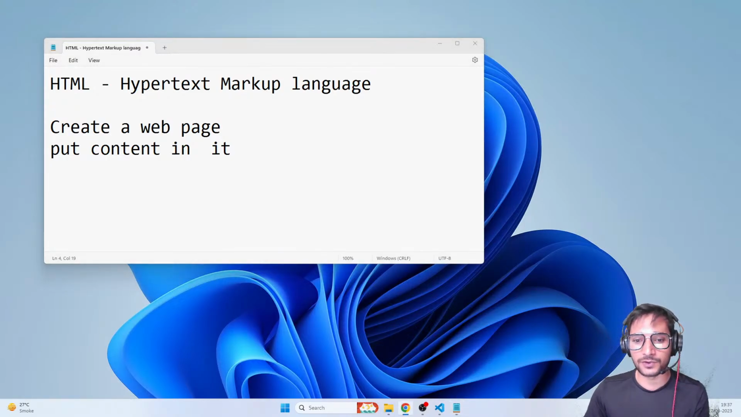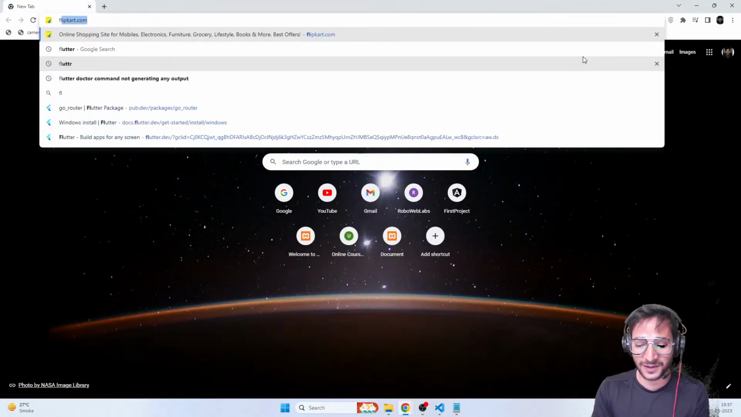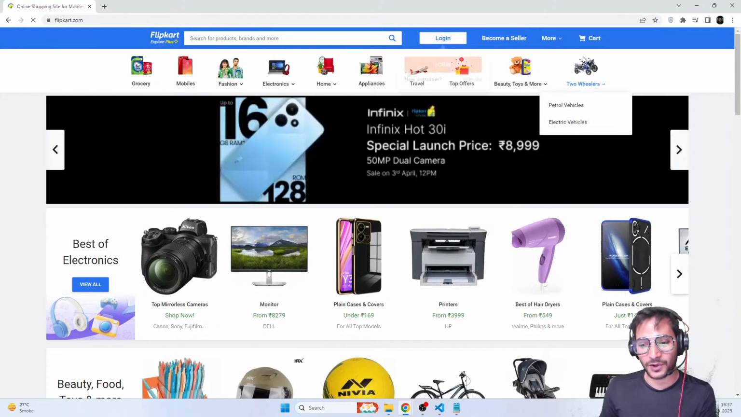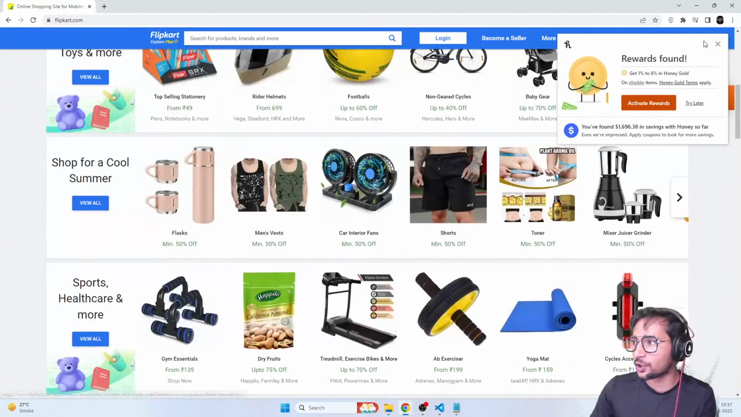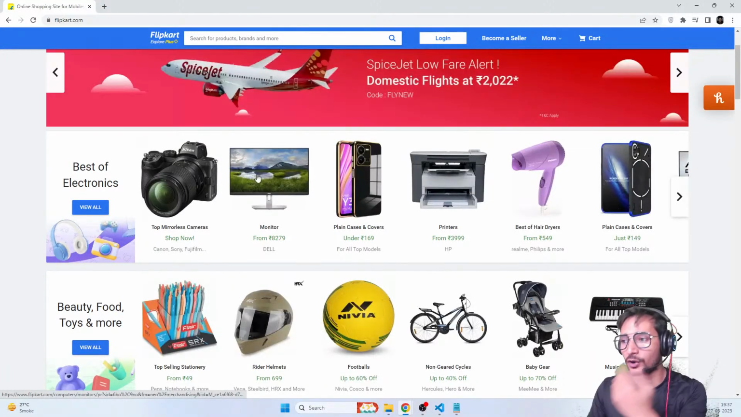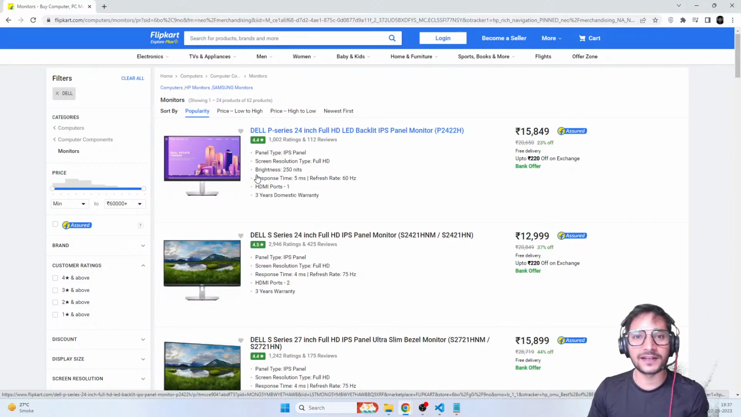So let's say I take a browser here, right? And let's say again I go to a very famous site that I always use, flipkart.com. Whenever you go on a website, you write some domain name or site name and something appears on your browser, right? So this is what you call a web page. If I click on this particular monitor, something new opens. This is also a web page.